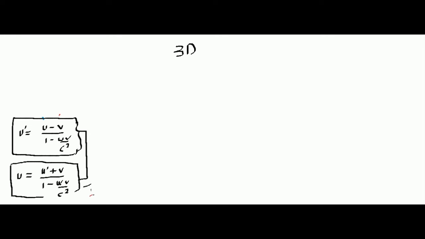We'll do some mathematics in 3D. Any velocity u, the velocity of the ball, will have three components in 3D: ux, uy and uz.